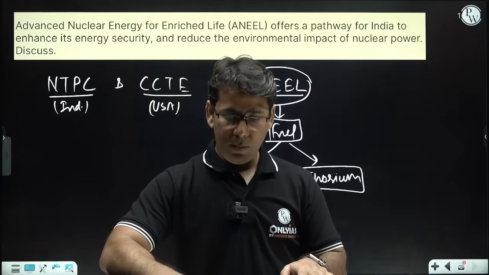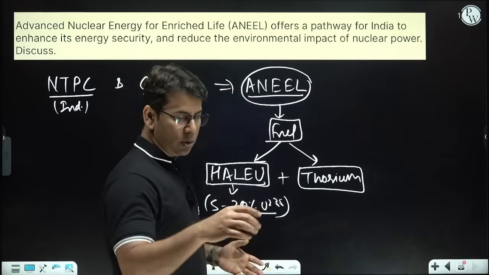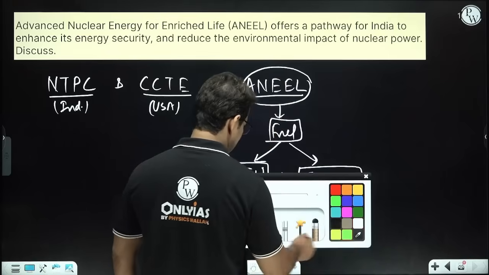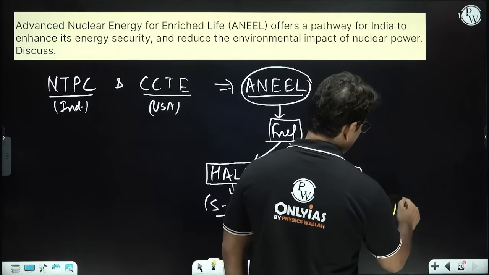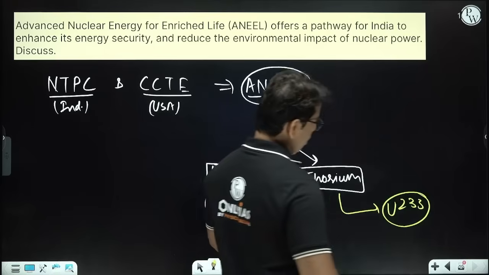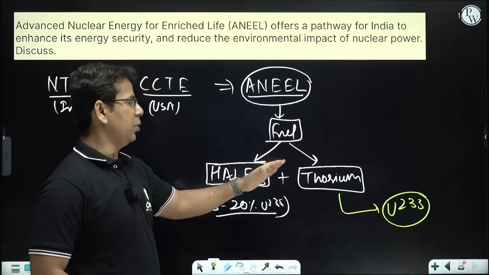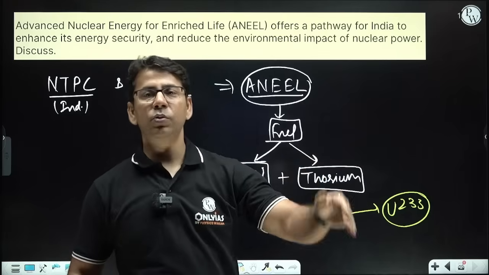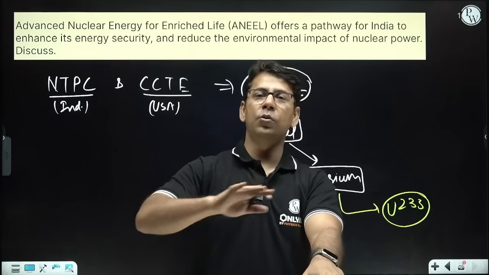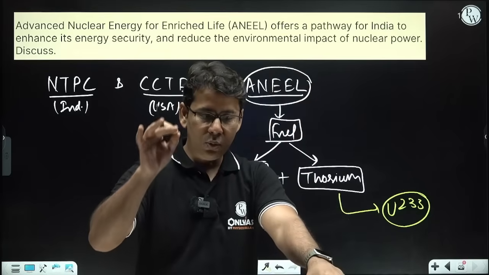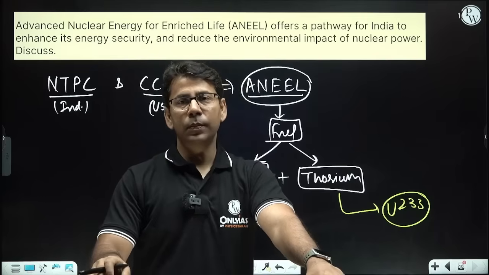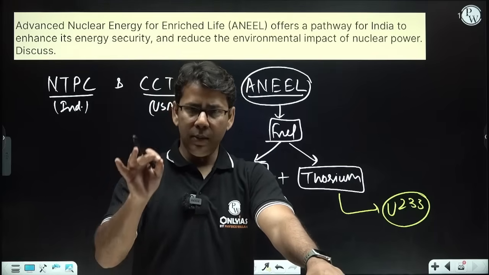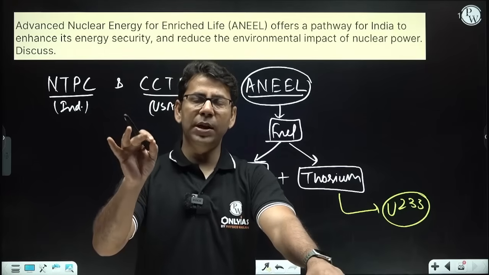Once you use thorium, we know the thorium-uranium fuel cycle, and this thorium will be converted to uranium-233. So use of this ANEEL fuel will provide uranium-233, a fissile isotope of uranium that comes out of thorium. This is going to help India's third stage of the nuclear power program, that is use of thorium.